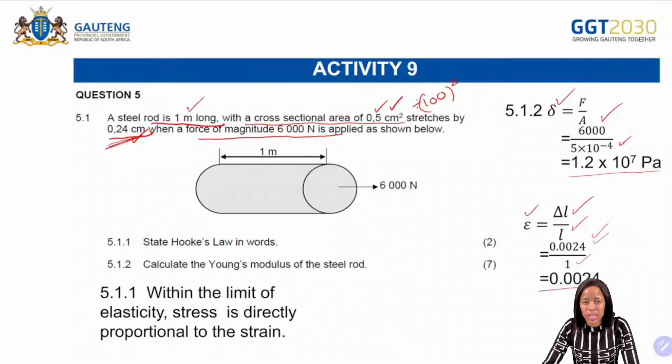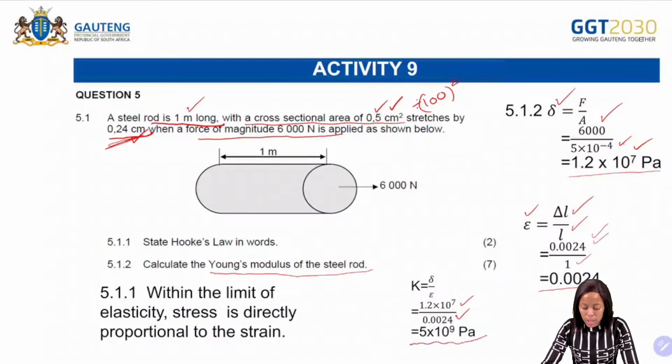So remember, for the strain, we don't have units for strain. Then to calculate the Young modulus of the steel rod, we are therefore going to say stress divided by the strain. So we just take the answer that we got in terms of stress and the answer that we got in terms of the strain there. And that should give us 5 times 10 to the power of 9 what?